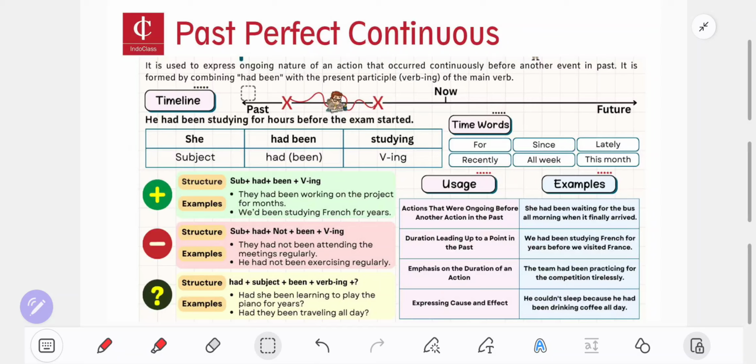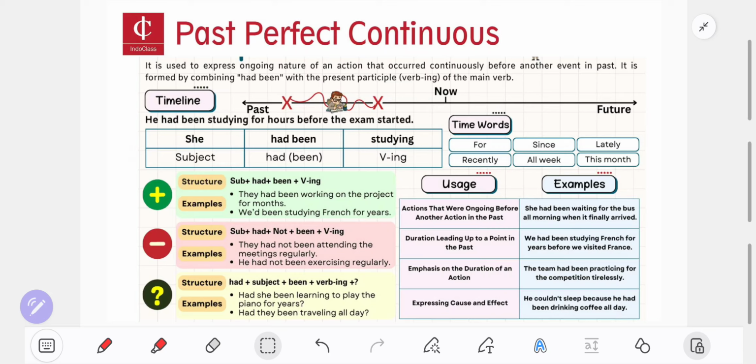Today we're going to learn about past perfect continuous tense. This is a part of the 16 grammar, and one of this grammar is past perfect continuous. Did you know about this past perfect continuous?